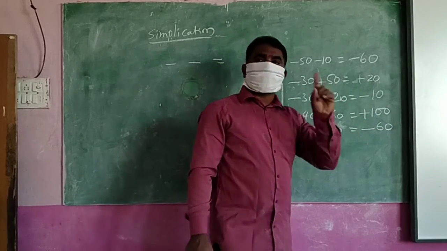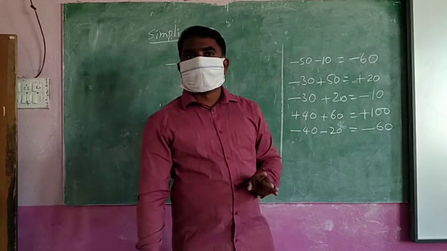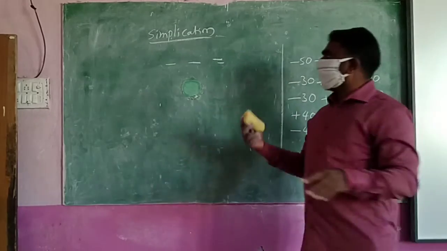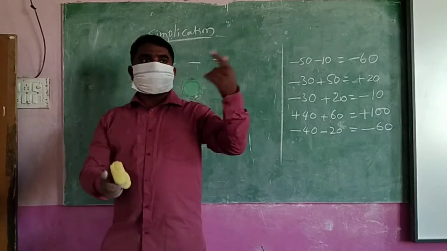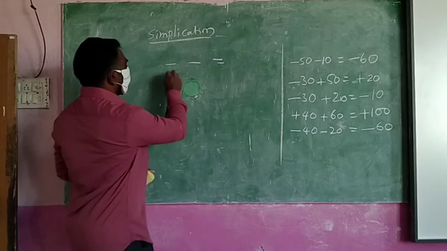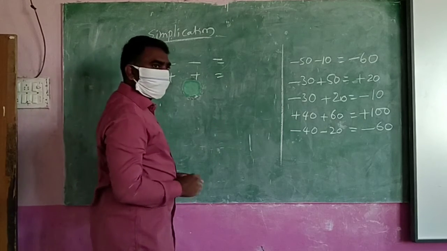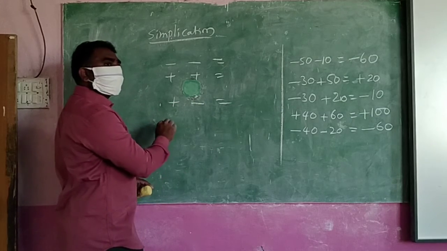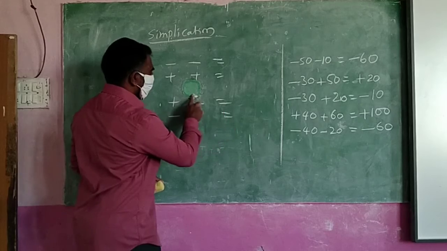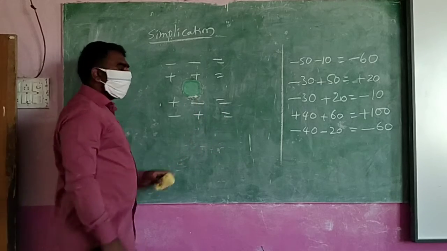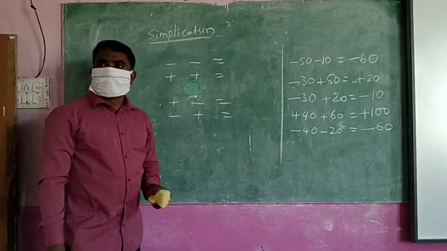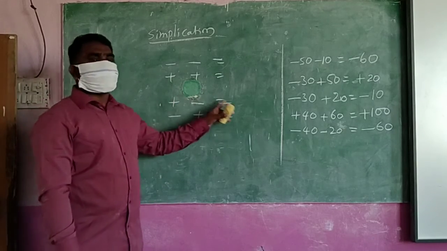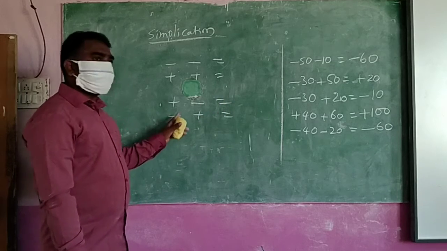Sometimes for one number only, two symbols will be there. Then what should we do? You see here, what are the choices? Sometimes minus can come, sometimes plus can come, sometimes plus minus can come, sometimes minus plus can come. There are different choices, no? Sometimes minus will be there, sometimes you can find plus and plus, sometimes plus and minus, sometimes minus and minus.